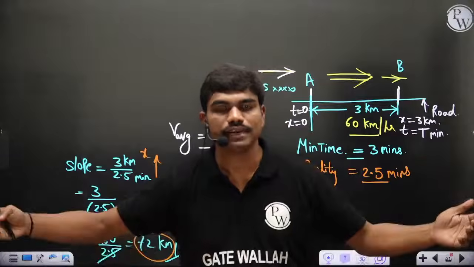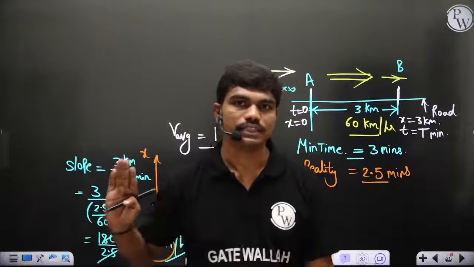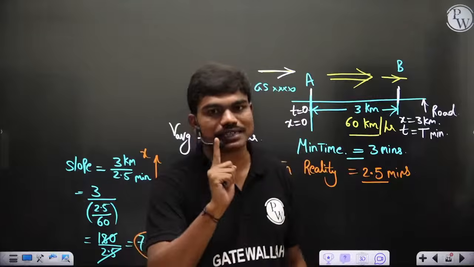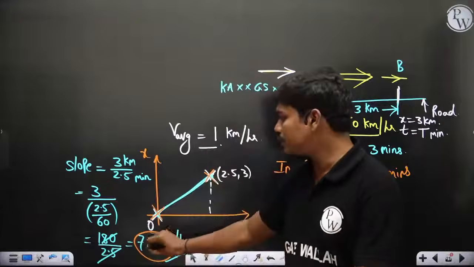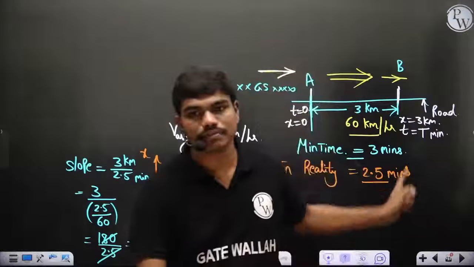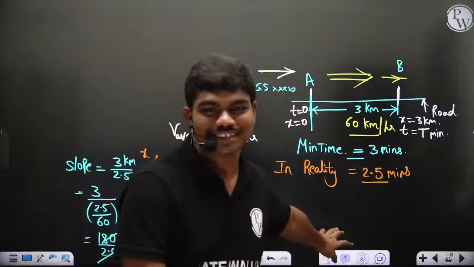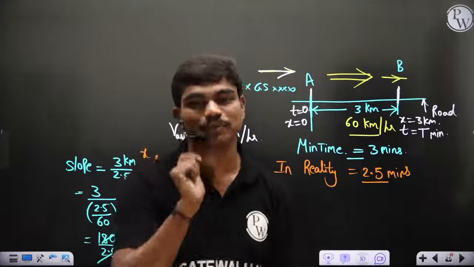Maybe you might have traveled at many other points also at 72 kilometers per hour, maybe 72, then 30, then 72, but definitely at least at one point you traveled at a speed equal to 72 kilometers per hour, which is more than 60. That means you have violated the traffic rule. Clear? But people don't use this. Luckily they use the spotting just between the speed guns.